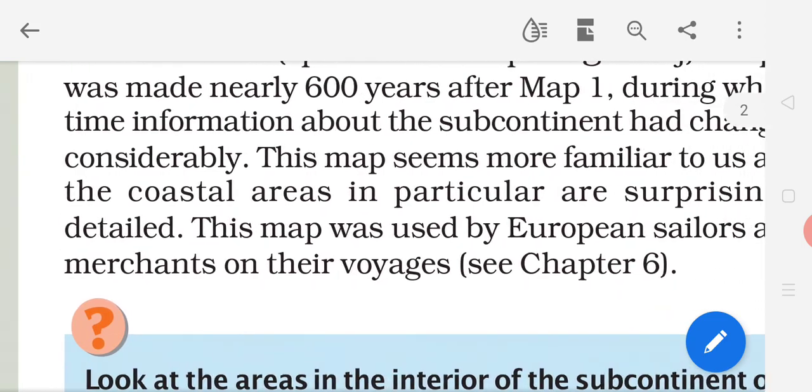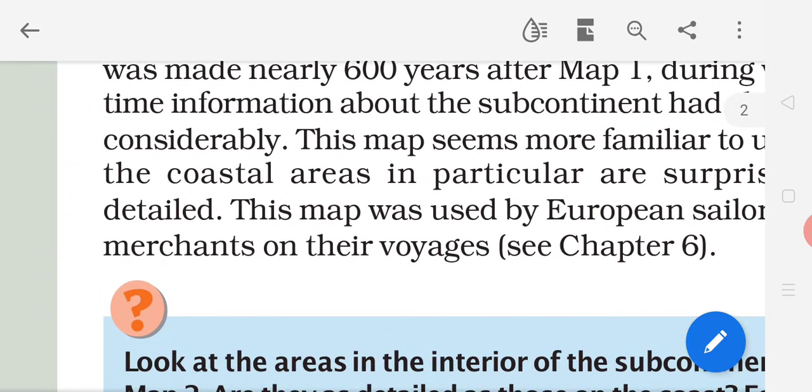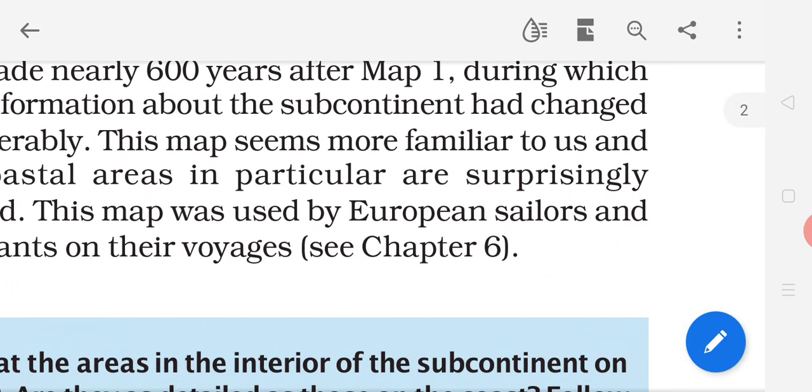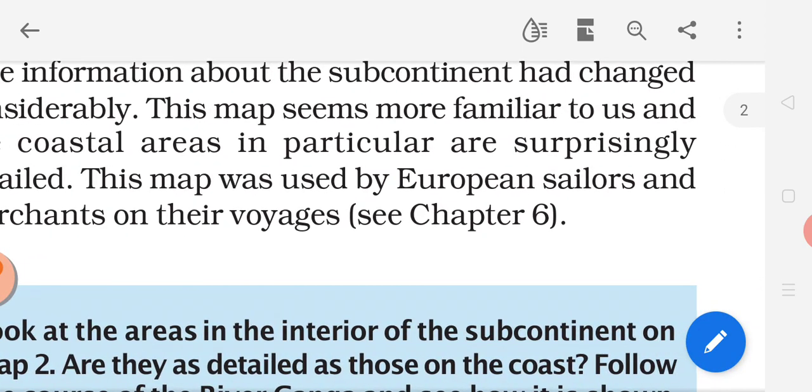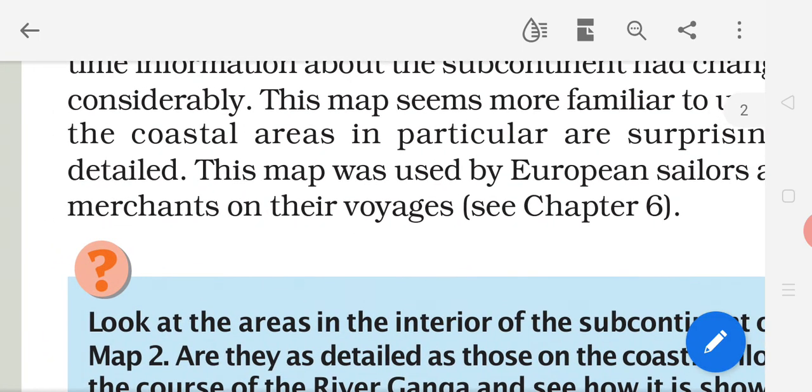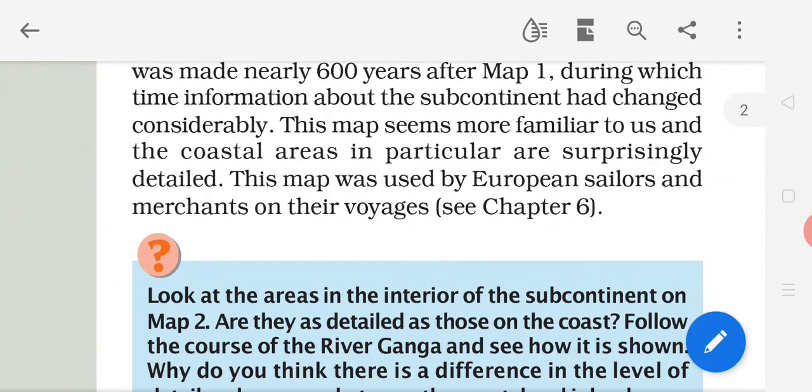This map seems more familiar to us, and the coastal areas in particular are surprisingly detailed. Map 2 provides detailed information about coastal regions. This map was used by European sailors and merchants. So many European sailors and traders reached here.